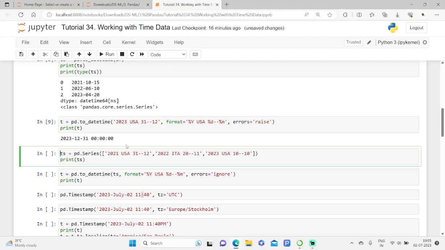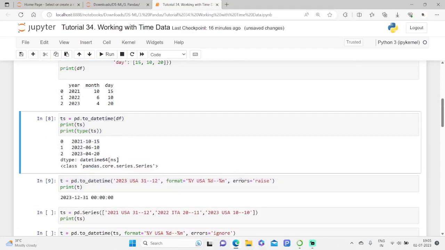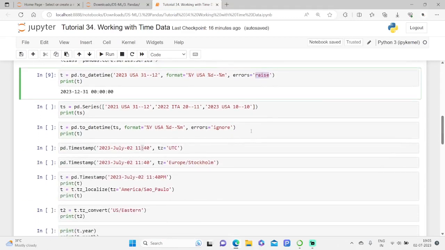If we were to pass a series of strings in which one of them does not match the format, the parsing will fail and you will get an error message. To avoid this, you can also specify the ignore option in the optional errors parameter. You can specify it here as ignore. Let me see it here in another example.